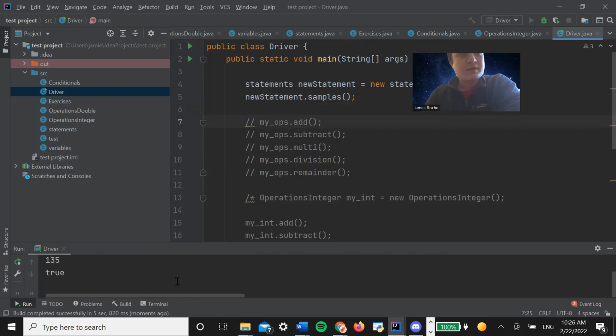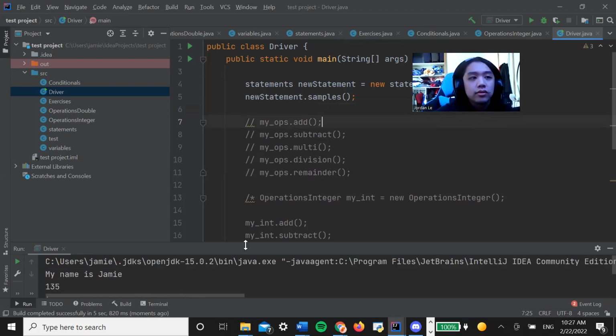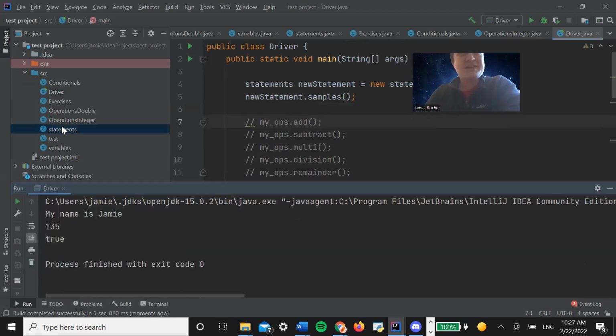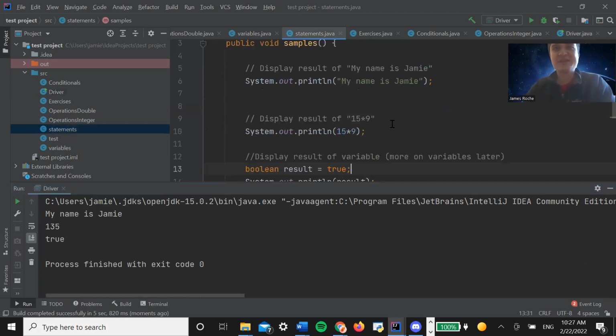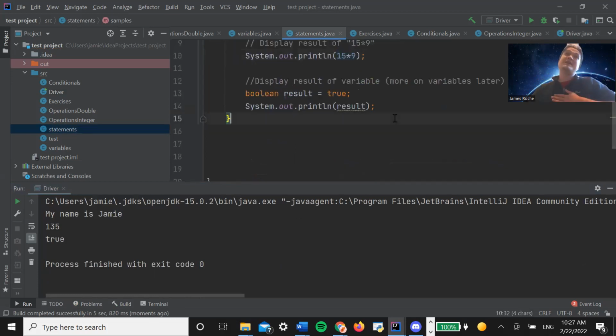So let me bring this up. Going back to here, it's printed out, my name is Jamie as expected. We found that 15 times 9 is 135, which is good. It's done a calculation. And you know how I've said before about storing variable results? Well, it's done the exact same thing because the result was set as true. And now it's printed out here, true.